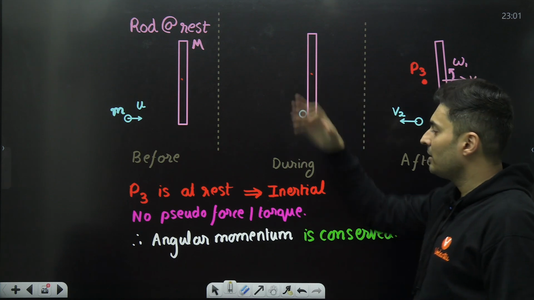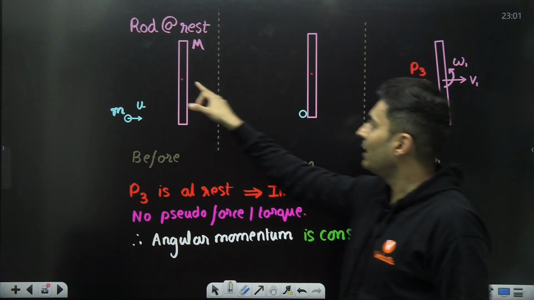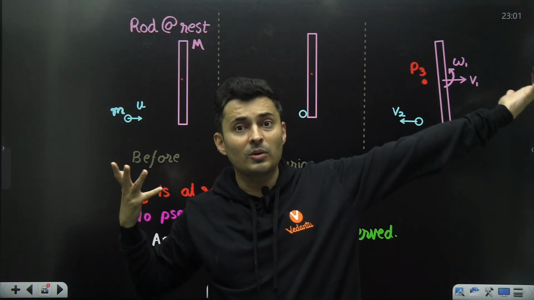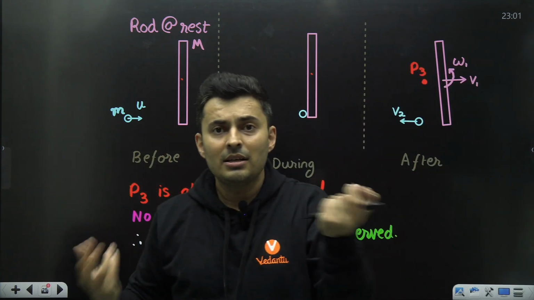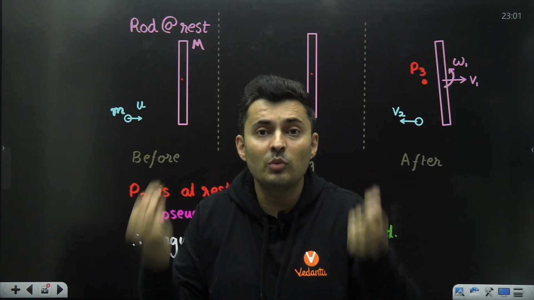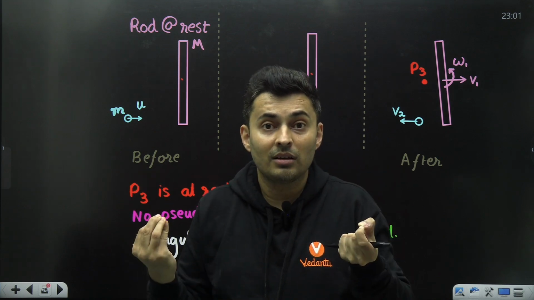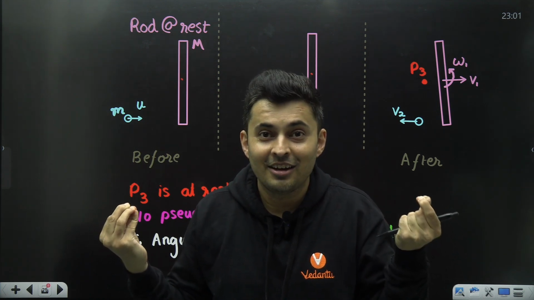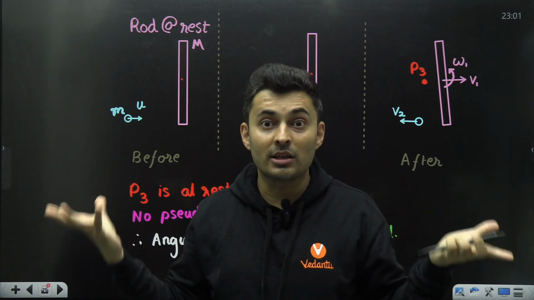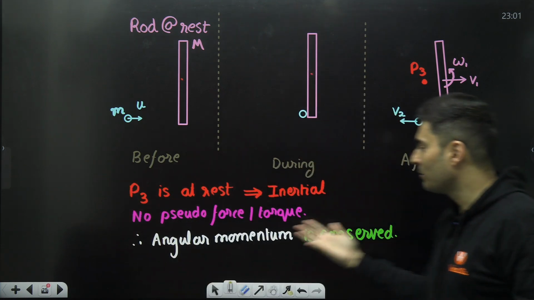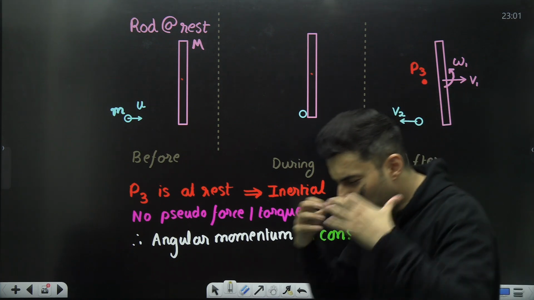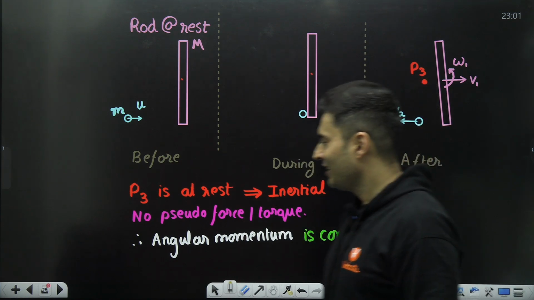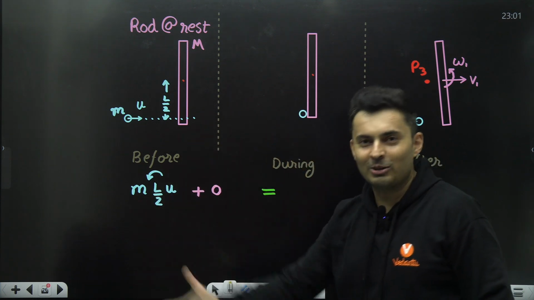So if you look at the times before, here and here, the point always stayed below the rod, which went ahead, that's okay. The ball hit and went back. That point P3 never moved. Never moved. No acceleration, no pseudo force, no torque. Net torque will be zero. Angular momentum is conserved. Brilliant. Angular momentum is conserved about this point on the ground. So we have found the point.